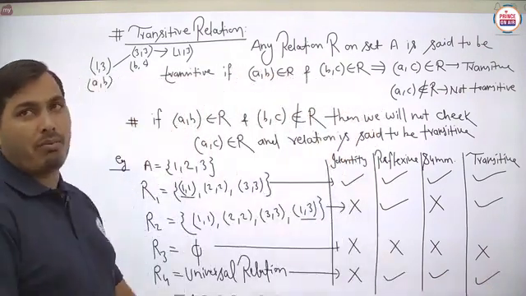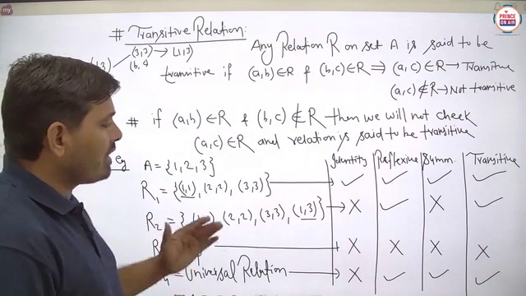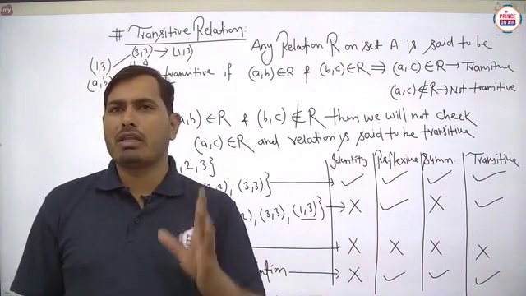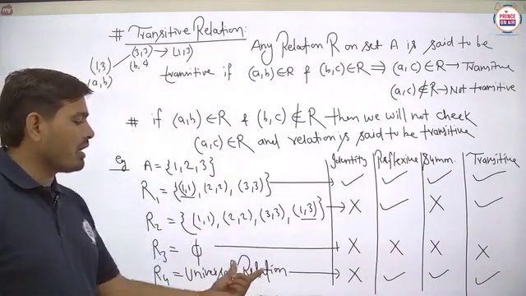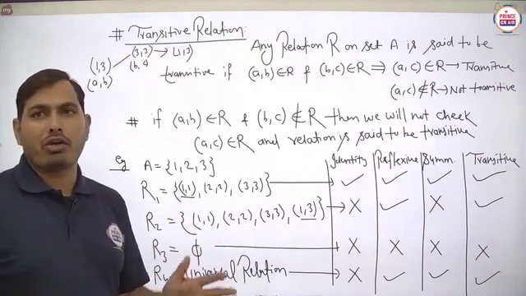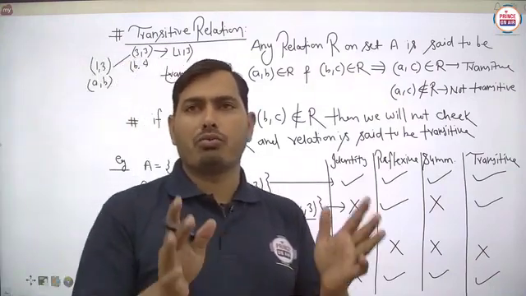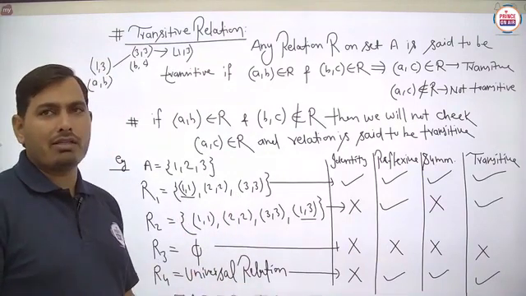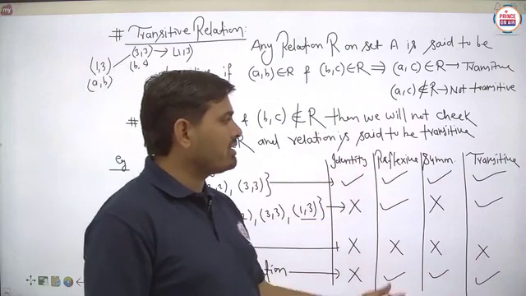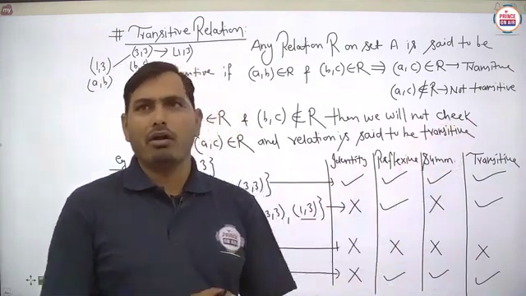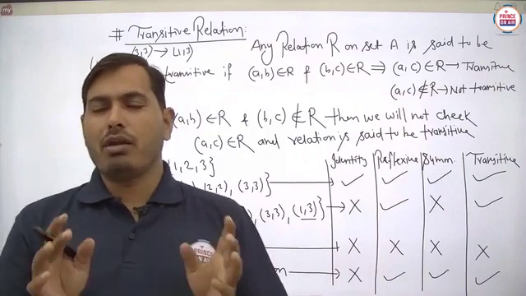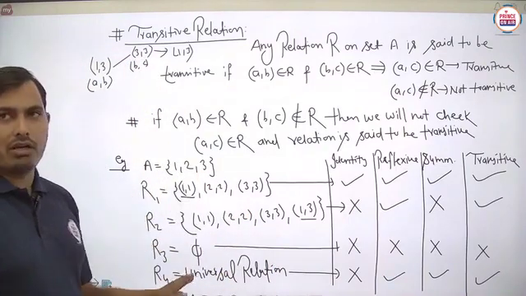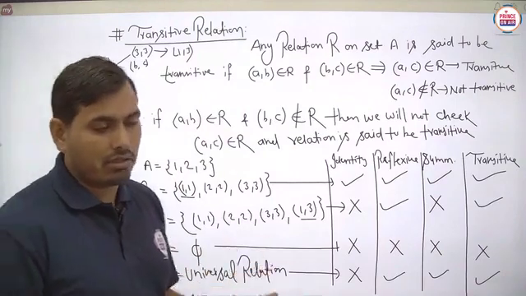So always keep in mind that any universal relation is always reflexive, symmetric and transitive, because in the case of a universal relation the set of all possible ordered pairs is written. If a universal relation is given anywhere, you can definitely say it is always reflexive, symmetric and transitive. Is it clear? Students, the most important case is the transitive relation, where we have to check the relations.